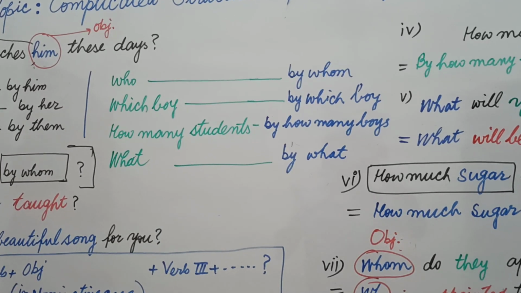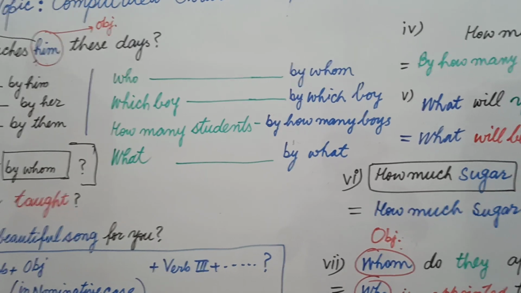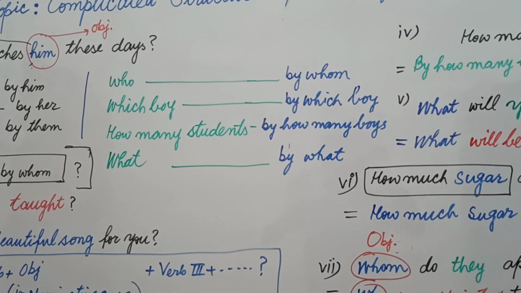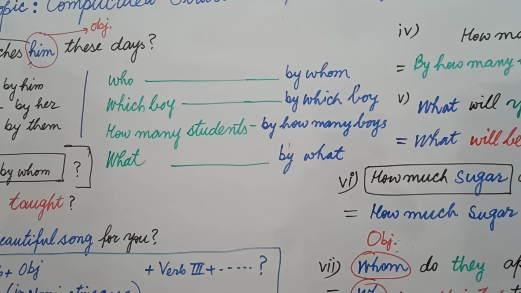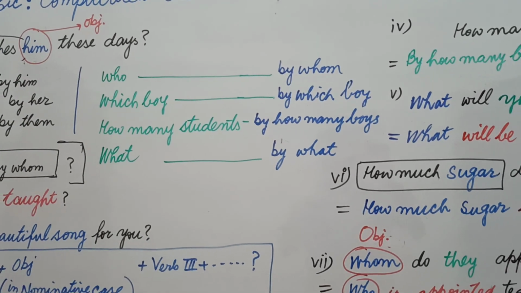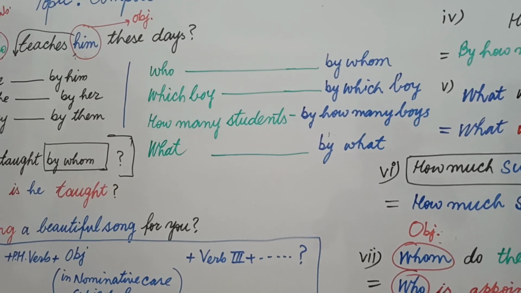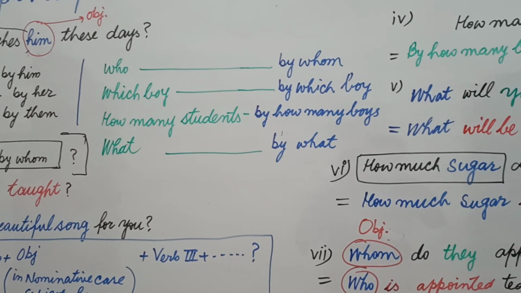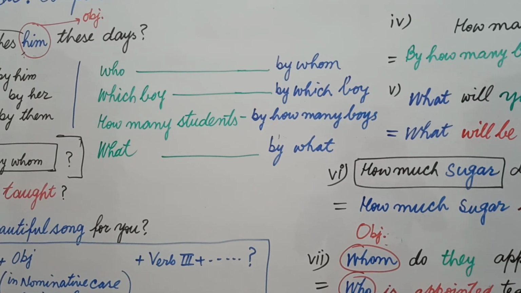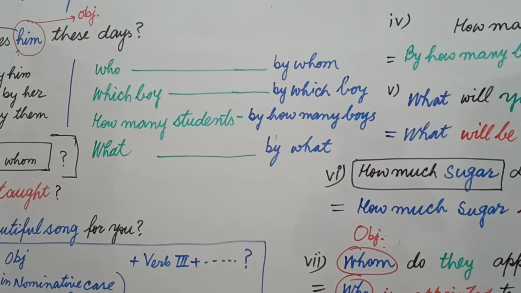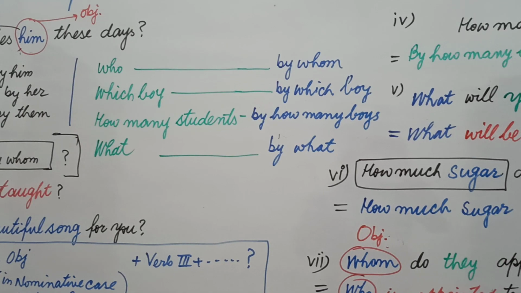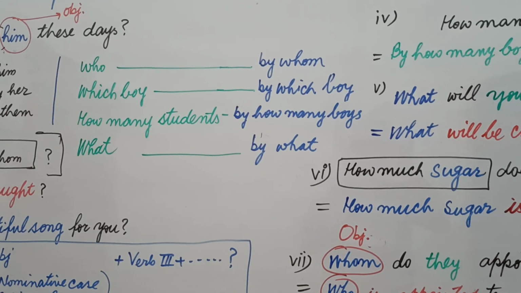Now when you don't have any answer, then who will act as a subject, and the object form of this word who will be by whom. In the same way, what acts like a subject and object both, and if what is working as a subject, it will be changed to by what in case of passive voice.